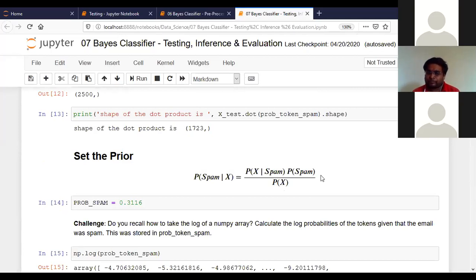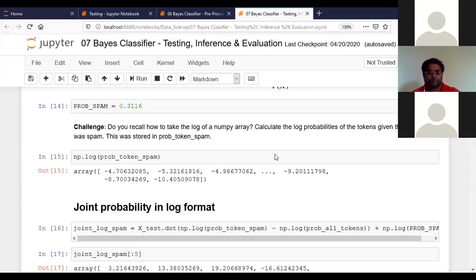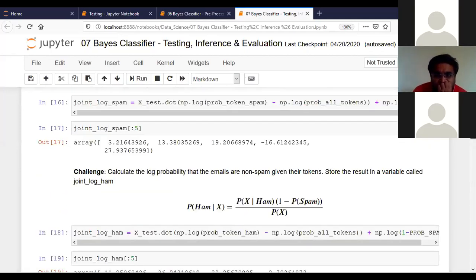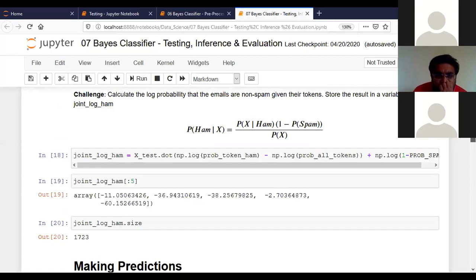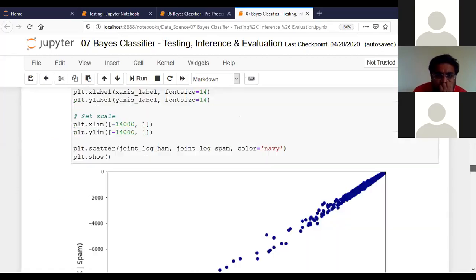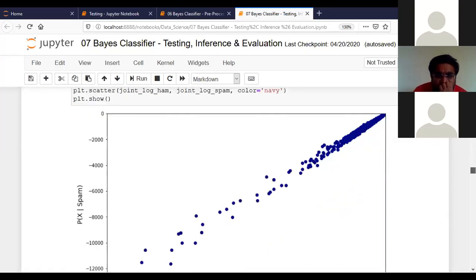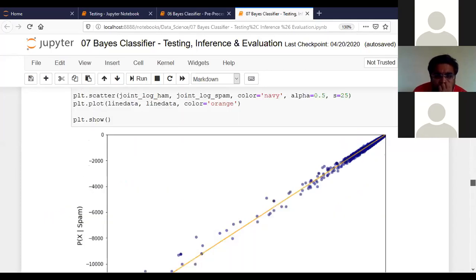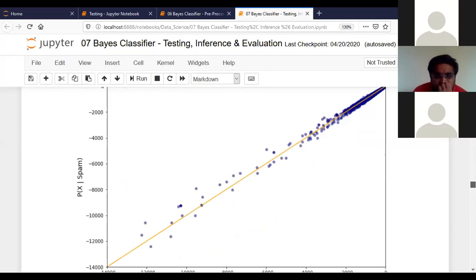Here we are using joint probability, joint probability in log format. There are a lot of things related to mathematics we are using here. Now, visualizing the data: we have to visualize whether the data is proper or not. For that we have to use regression here.